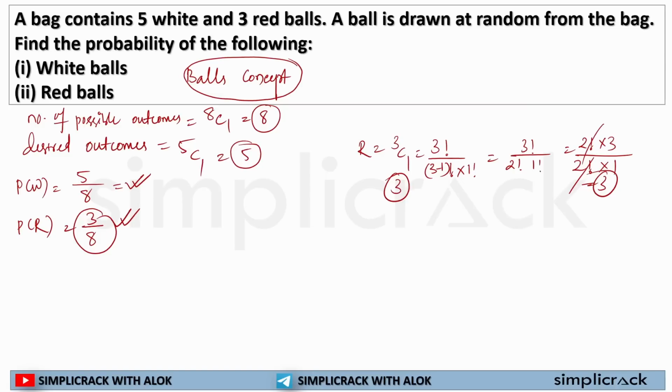This is an easier question. Even if you are not calculating this, you can directly answer it because these are easy basics. You have 8 balls, the number of red balls is 3, so the probability of selecting a red ball is 3 by 8. Same goes for white balls.